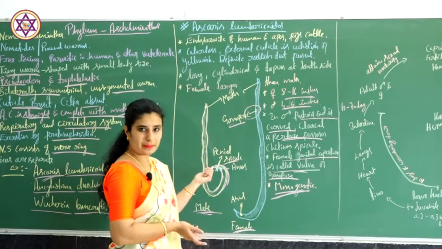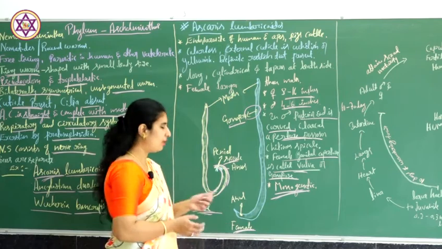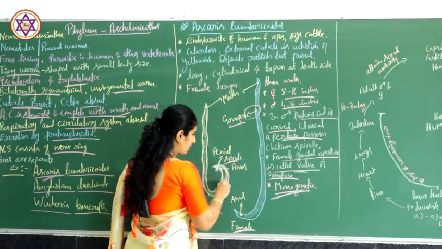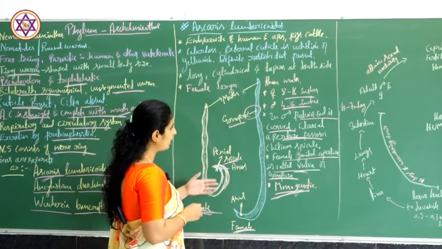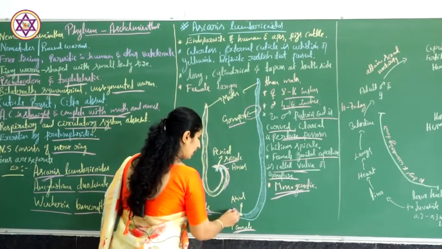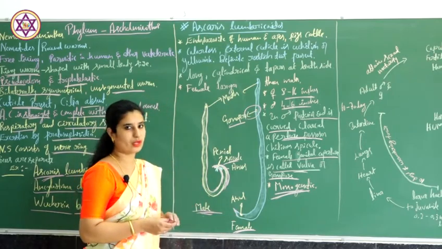Here sexes are separated, so we can see male Ascaris as well as female Ascaris. The thing you have to remember is the male's posterior end is always curved. That is the important thing. In case of females it is not curved. The posterior end will always be elongated or straight. This is about the morphology.